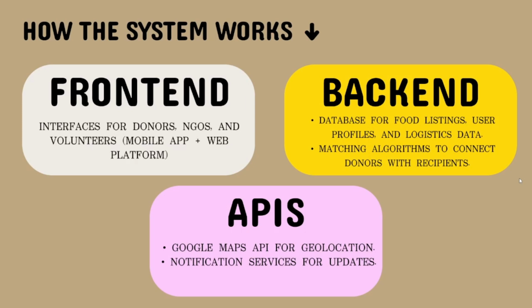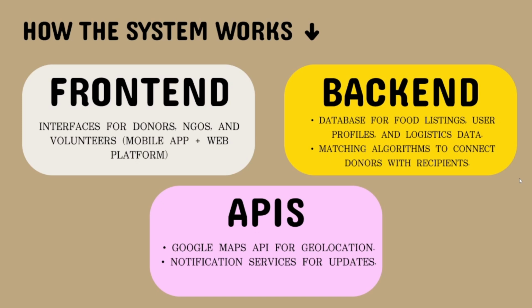So hi guys, I'll be talking about how the system will work. So front end will be having interfaces for donors, NGOs and volunteers. So the app will basically be a cross-platform app. Then on backend, we'll be working on database for food listing, user profile and logistic data. Also, we'll be working on matching algorithms to connect donors with the recipients. And the APIs we'll be using is Google Maps API for geolocation and also geo routing, and also the notification services for updates.